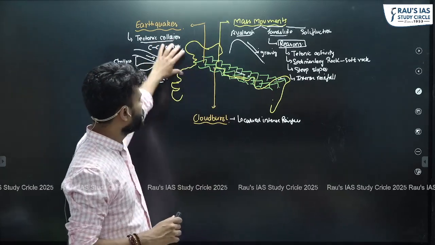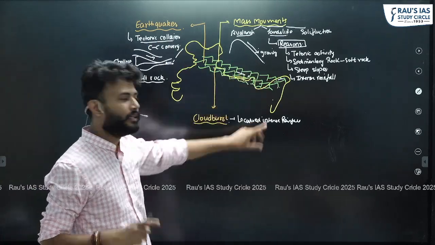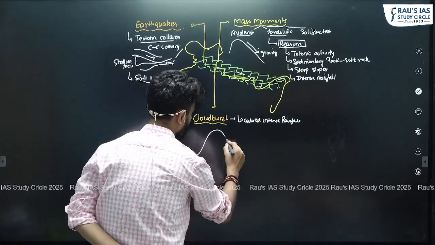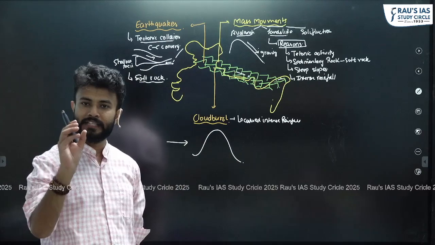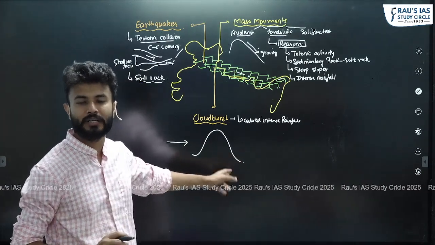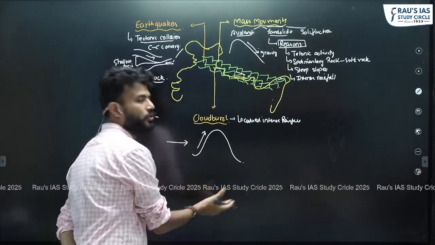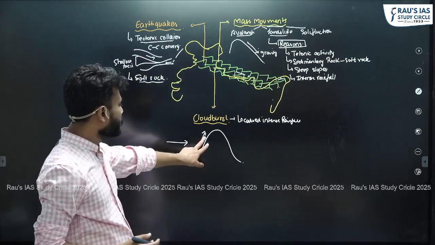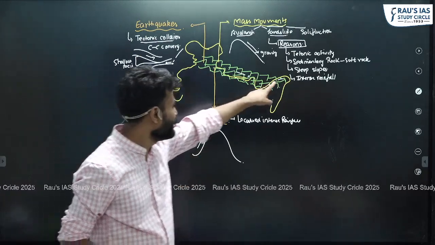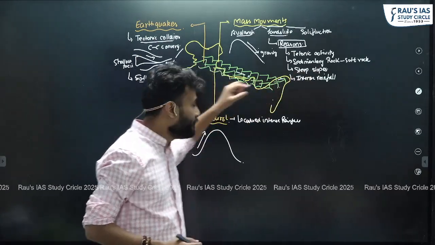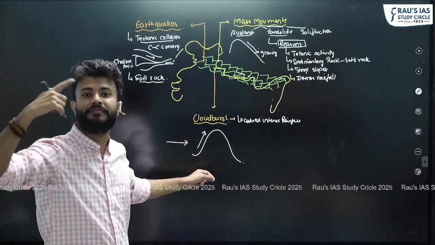Because we are talking about the Himalayas, there obviously we cannot expect convection. Hence, here you get orographic rainfall. So let's say this is a mountain range. When the wind strikes the mountain, and if the orientation of the mountain is such that it is lying perpendicular to the direction of the wind, then what will happen? This wind will be forced to be uplifted along this mountain slope. If this slope is steep enough, which we know the Himalayas have very steep slopes, then the rate of rise of this wind will be very fast.